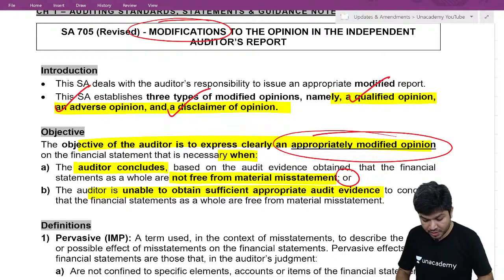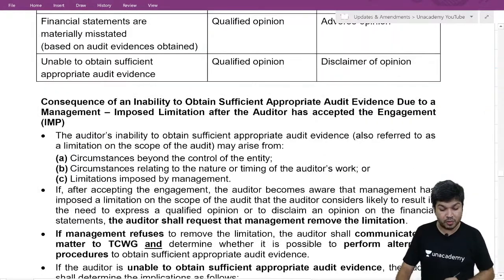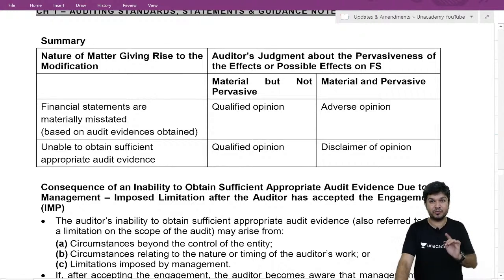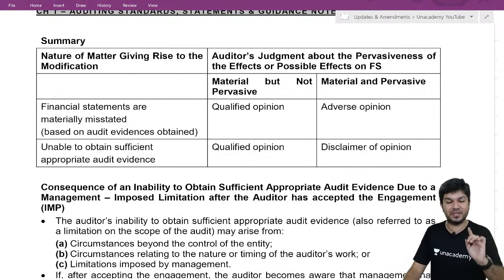Now, I just go down. When do I give which modified report? This chart will help you understand.